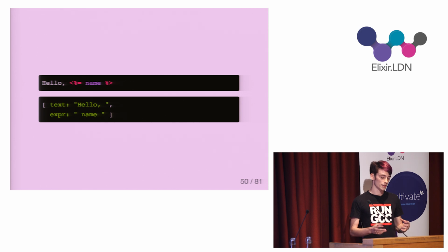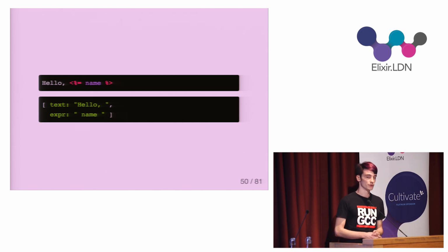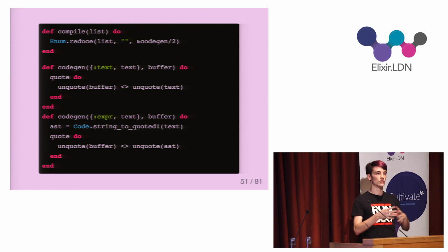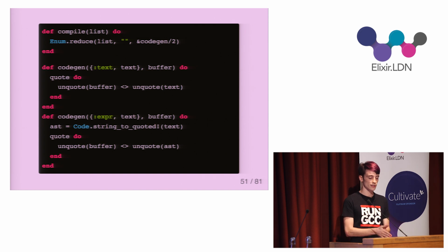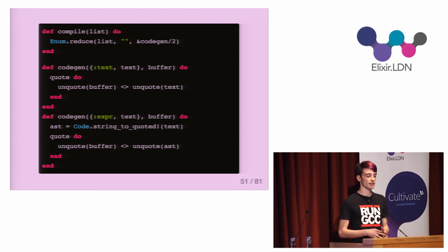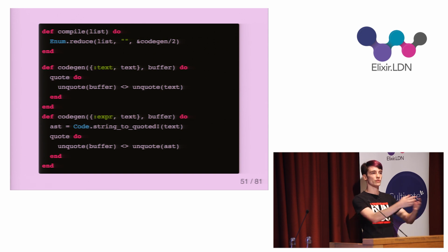So this list is then turned into an expression, which can be used as the body of a function. So here's a compile function which constructs some expressions. It first reduces over that list with the cogen function and uses an empty string as the starting value. And the cogen function has two clauses. The first one is for text elements, which it concatenates onto the buffer, and doing so inside a quote block like this results in the tree being returned rather than the expression being evaluated.